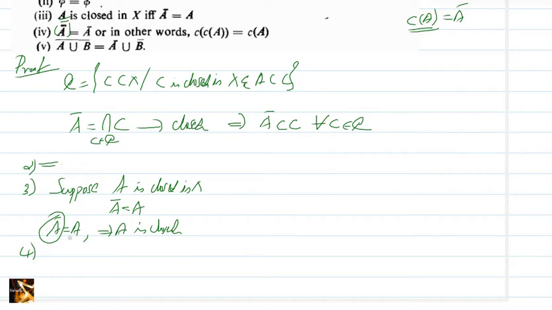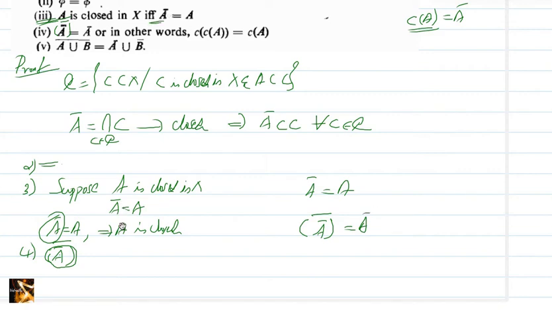And what about the fourth one? A closure, the closure. A closure is a closed set, that we know. So taking this set, that is A closure, you consider this A closure as A and now apply this third condition. What is the third condition? A is closed if and only if A closure equal to A. So this set, that is A closure, is closed if and only if the closure of A closure equals A closure. That is by these three.